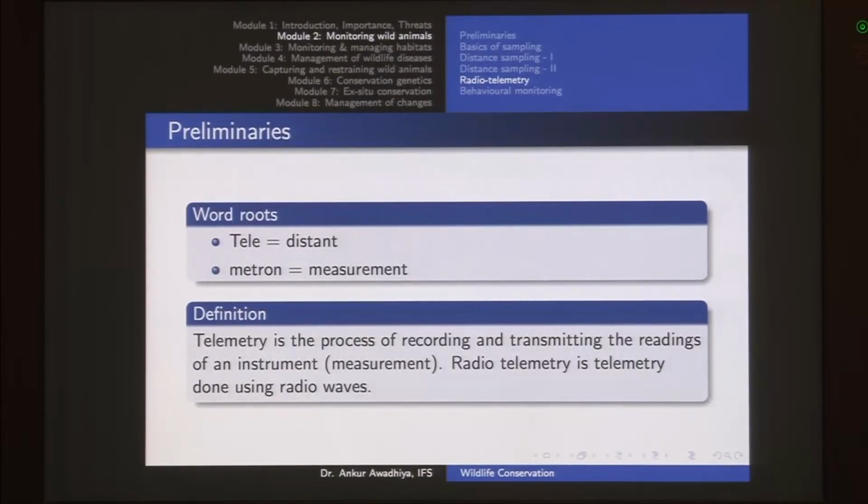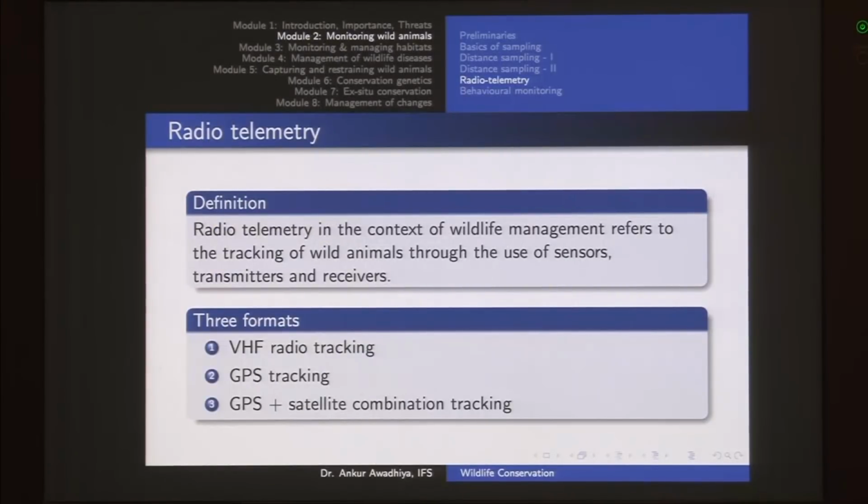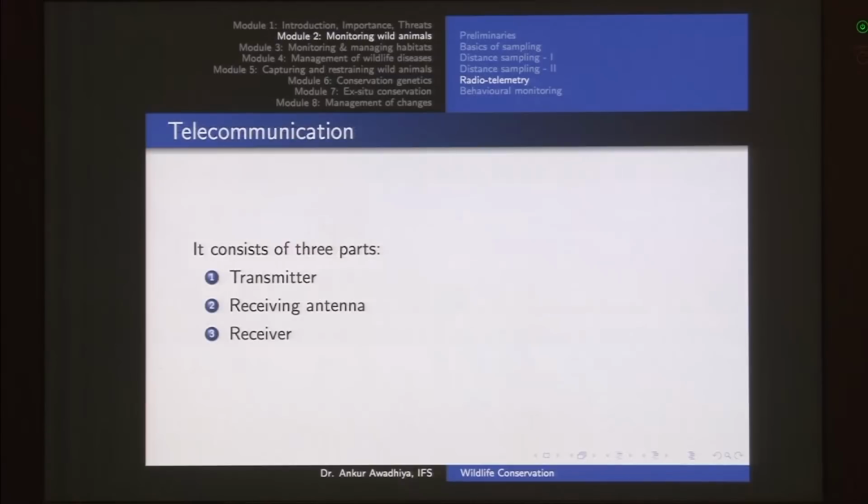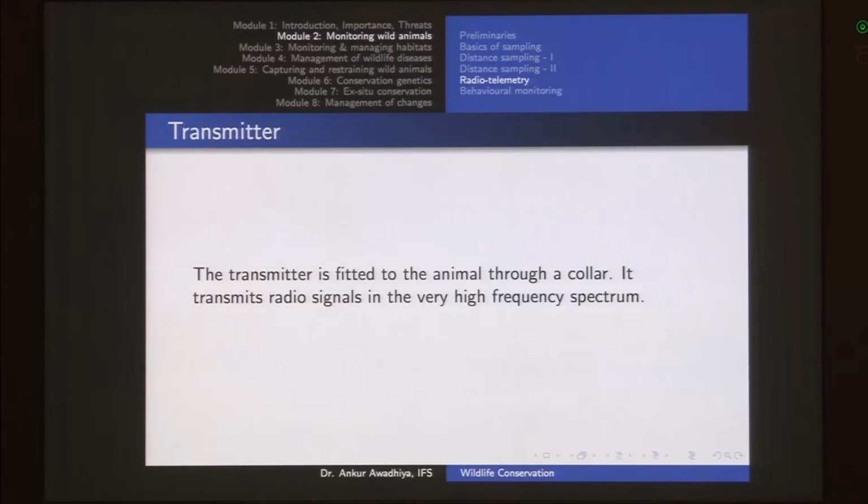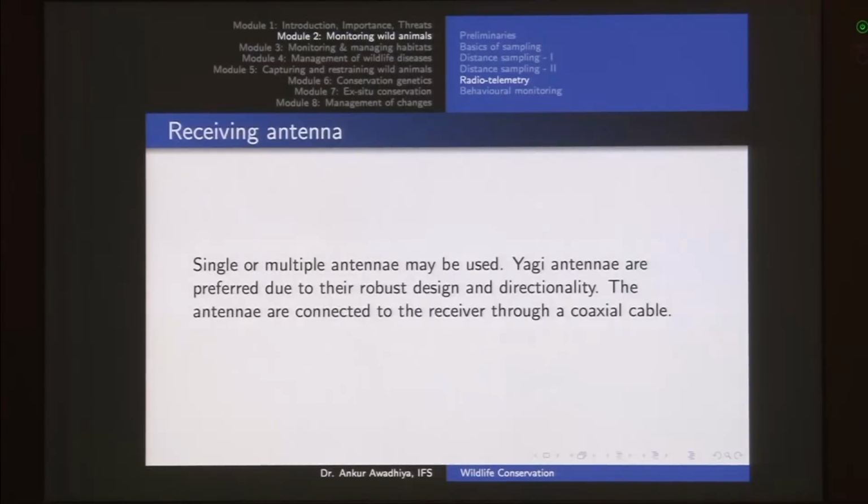It uses radio waves to do measurements at a distance, and we talked about three different ways: VHF radio tracking, which is very high frequency, then GPS tracking, which is global positioning system, and then GPS plus satellite combination tracking. There are three parts: transmitter, receiving antenna and the receiver. So we talked about all of these.